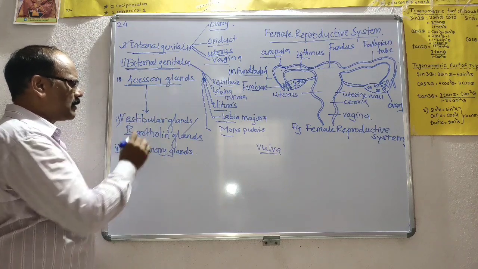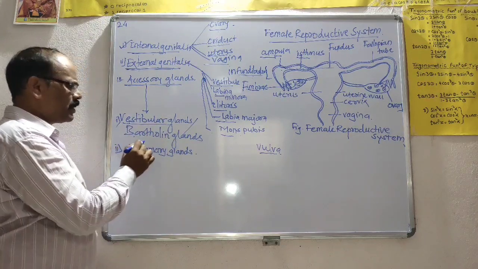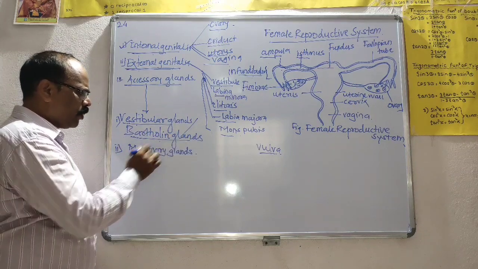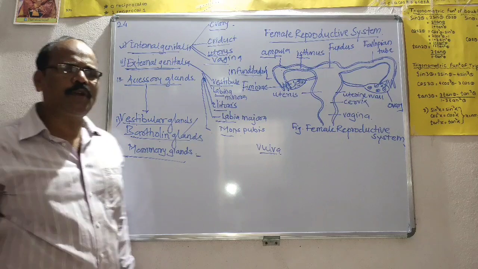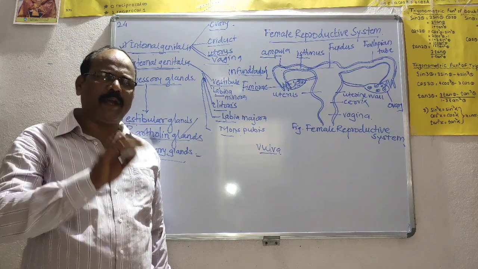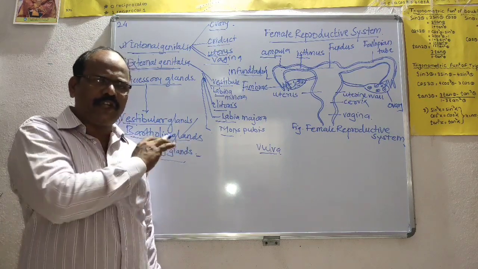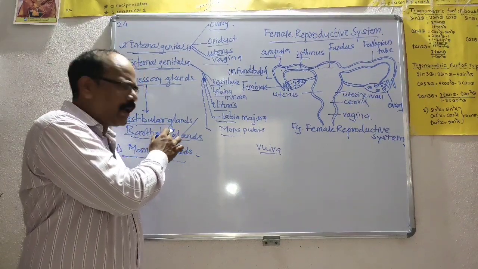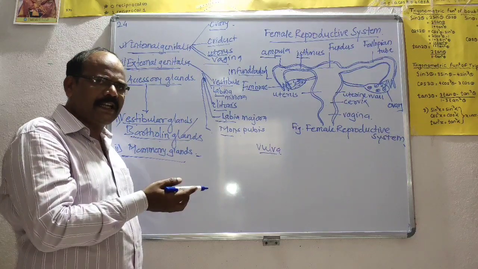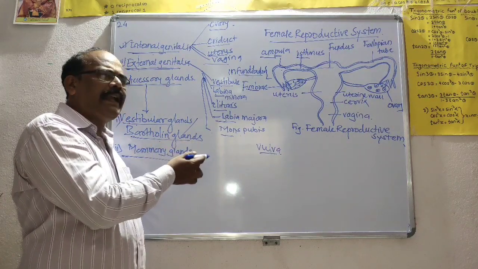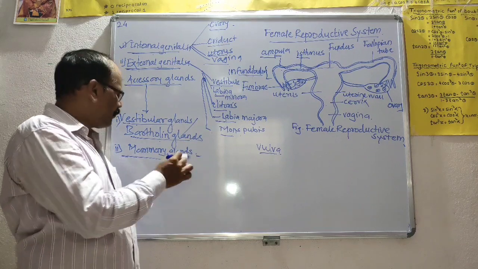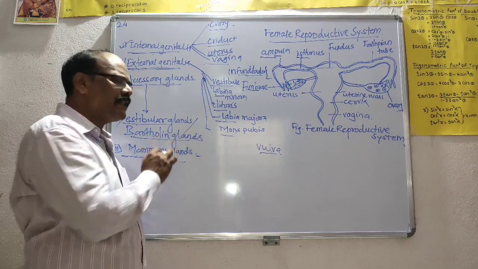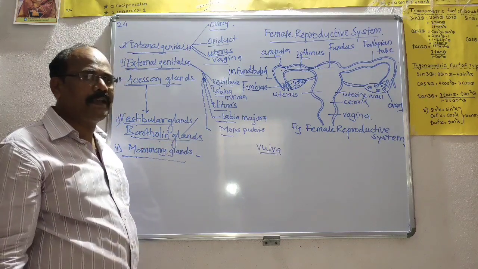Then we turn toward the accessory glands. There are two types of accessory glands: the vestibular glands, also called Bartholin glands, and the mammary glands. The vestibular glands or Bartholin glands are a pair of glands present on the vestibule. They secrete a sticky secretion that acts as a lubricant during sexual intercourse. These glands are similar to Cowper's glands of the male.